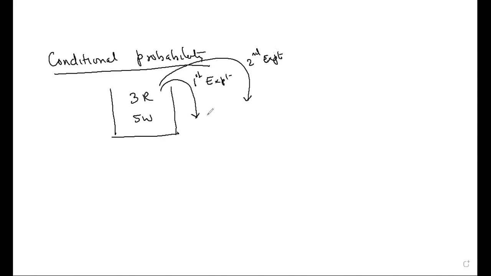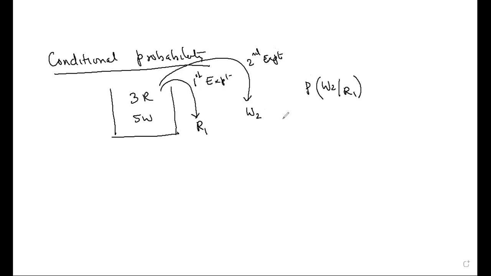Now, first I got a red ball. R1 stands for first draw is red, and W2 stands for second draw is white. Then what is the meaning of W2 given R1?